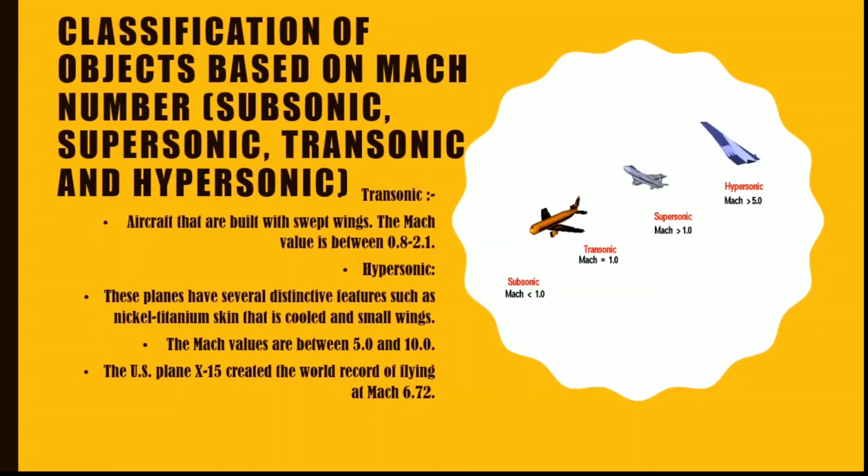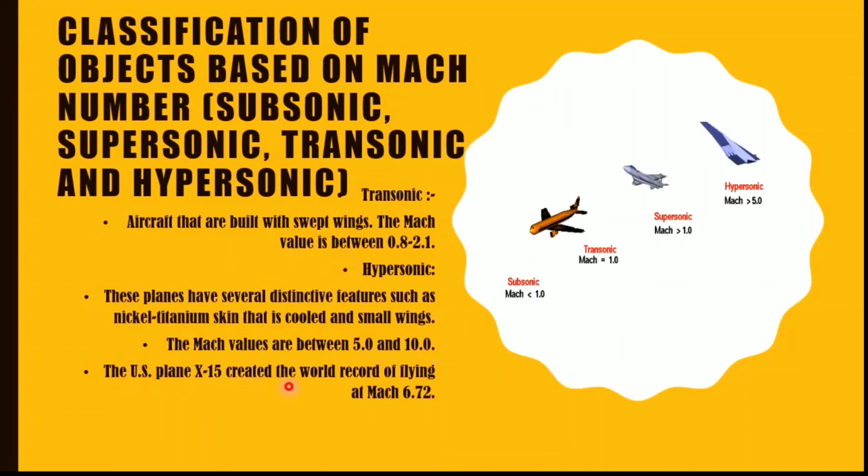That's all. And for hypersonic, you need to know that these planes have several distinctive features, such as a nickel titanium skin that is cooled, and small wings. That means the planes for hypersonic speeds have several distinct features: a cooled nickel titanium skin and very small wings. So you need to remember this, and here the Mach number lies between 5.0 and 10.0.